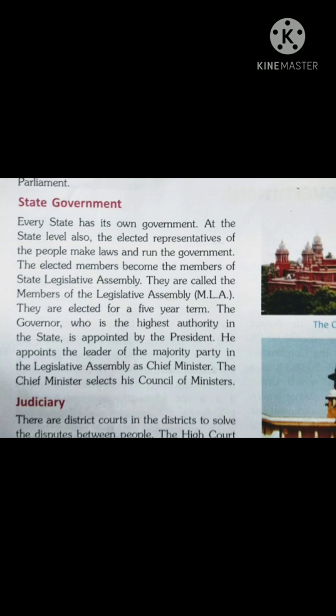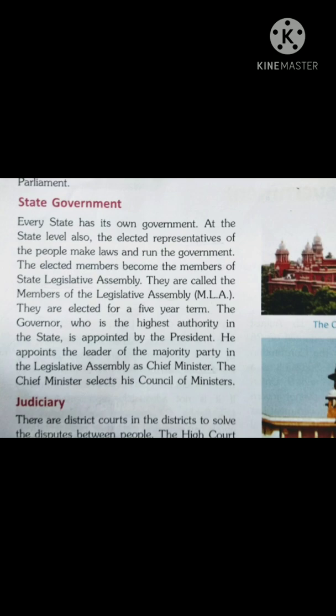Now come on children, next topic is state government. Every state has its own government. At the state level also, the elected representatives of the people make laws and run the government. The elected members become the members of the state legislative assembly. They are called MLA, member of the legislative assembly. They are elected for a 5 year term.